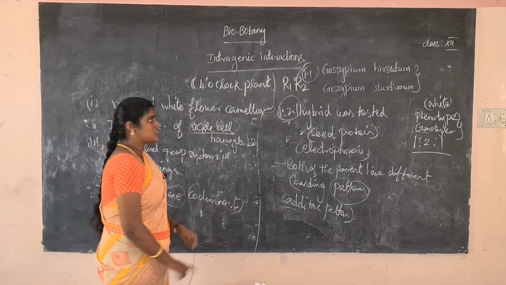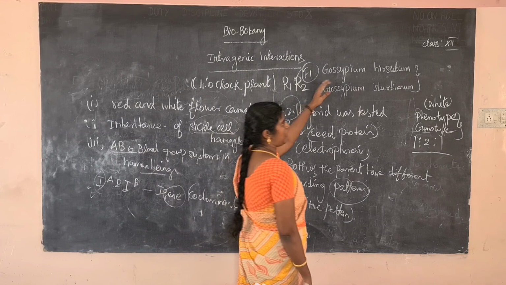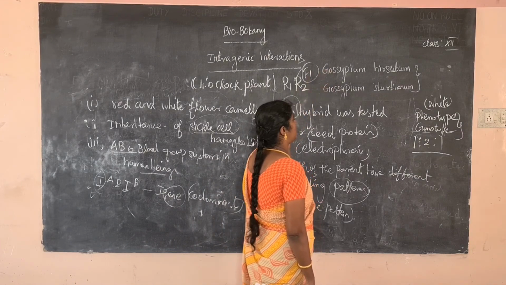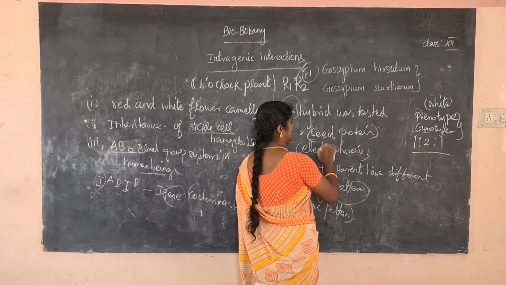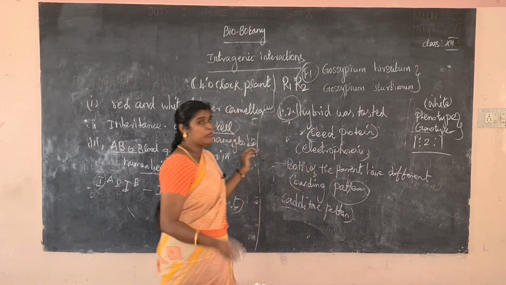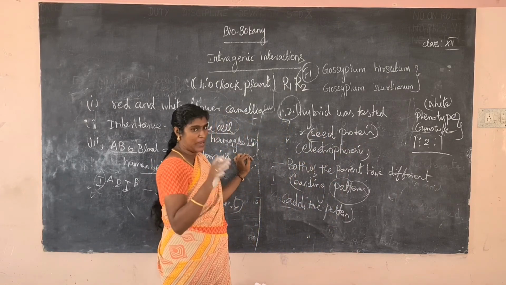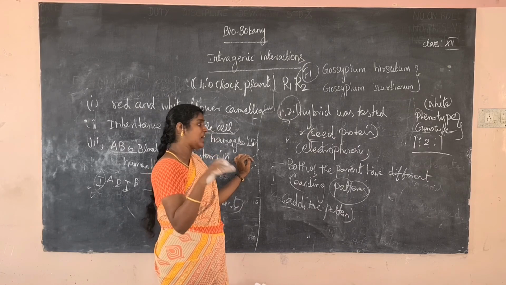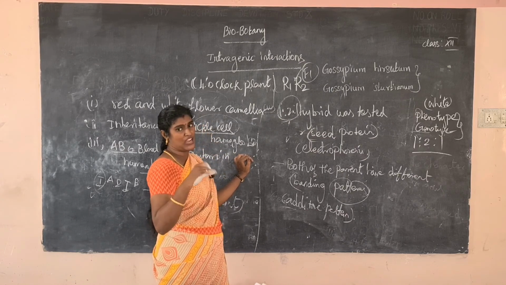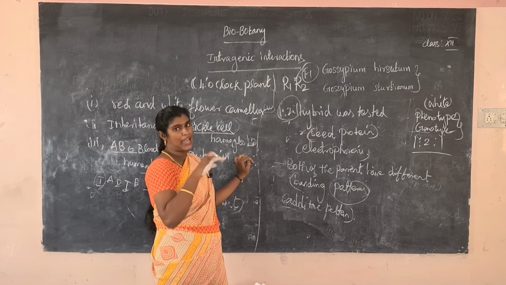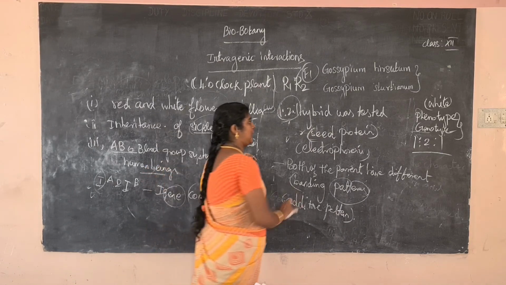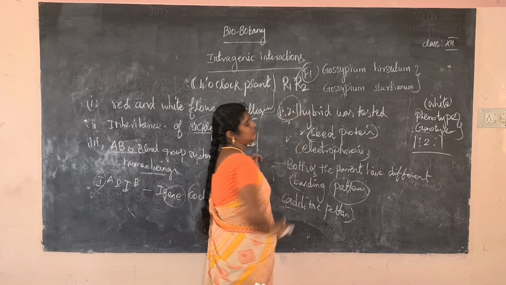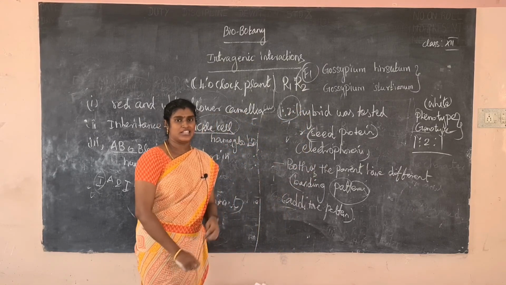Okay, so next one, the plants Gossypium cristatum and Gossypium sturtium. This hybrid was tested for the seed protein by the technique named electrophoresis. Both the parents are different in banding. But the F1 hybrid is also additive, both of them followed the parent pattern, similar to the parent. The ratio is 1:2:1. Okay, do you understand the topic?